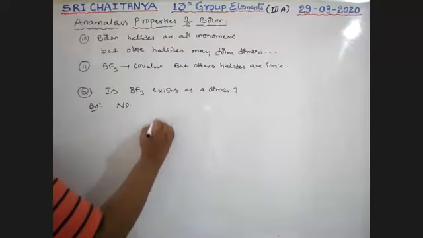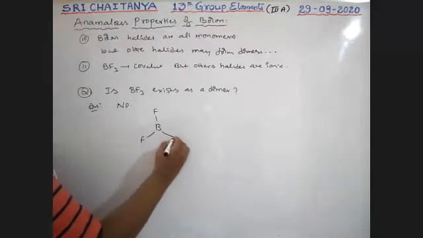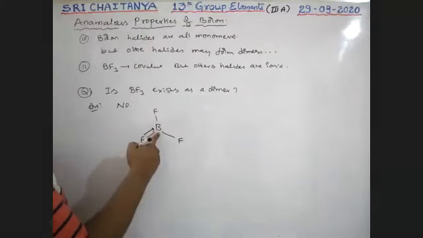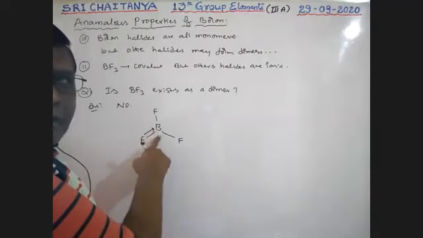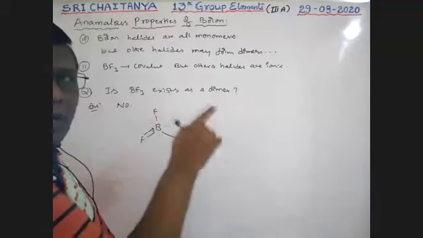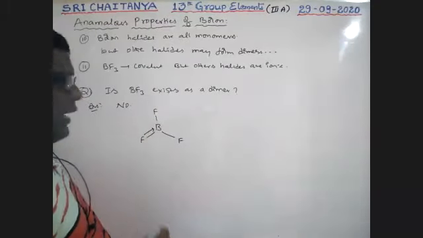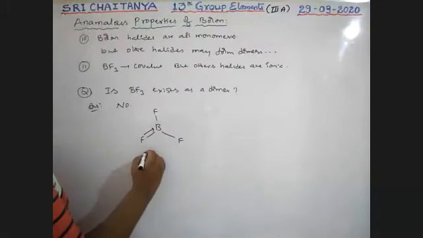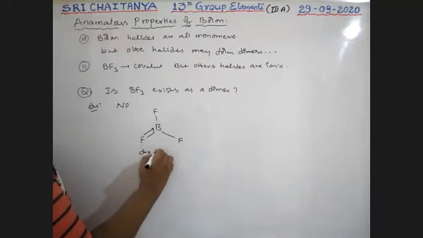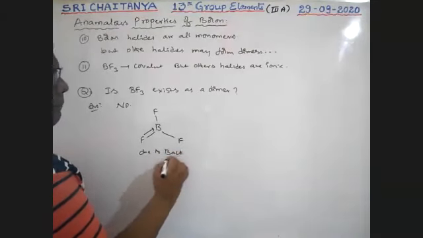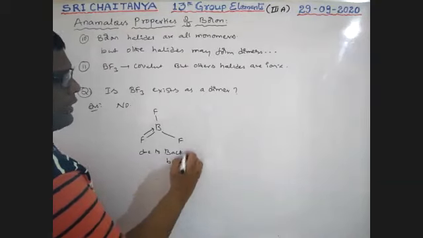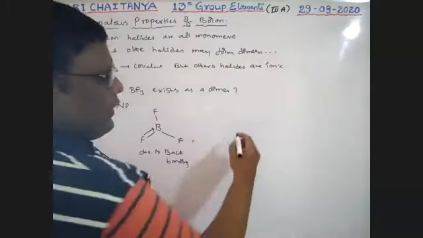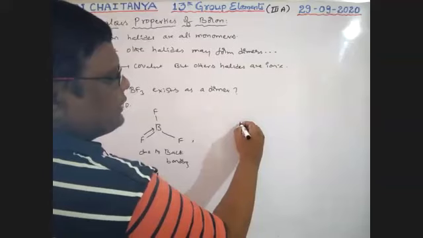With fluorine, back bonding is possible in BF3. That means empty orbitals do not exist in boron because of back bonding. How does a dimer exist, for example AlCl3?